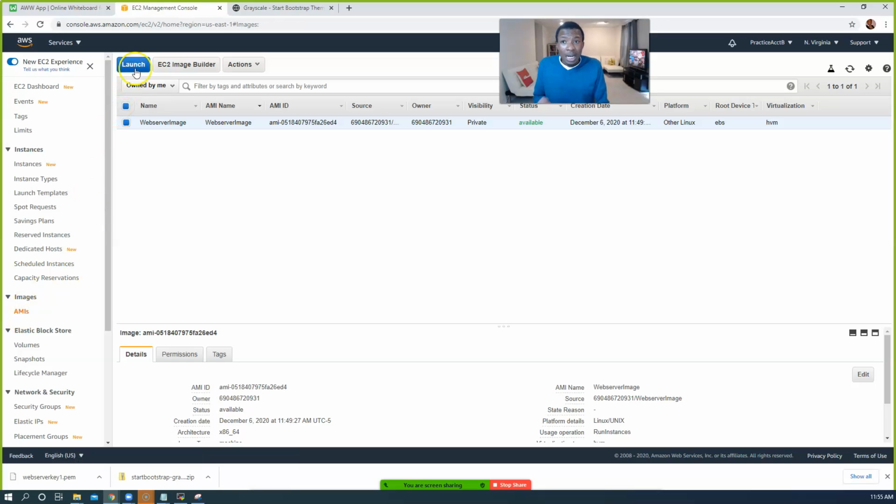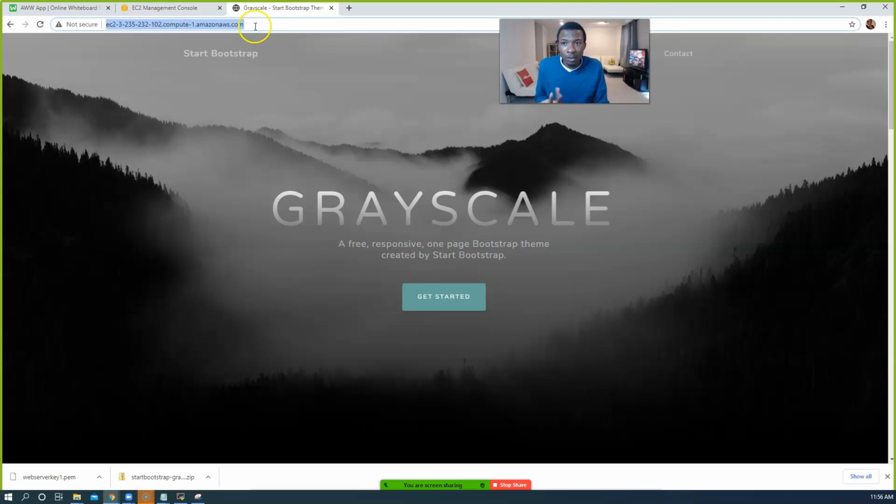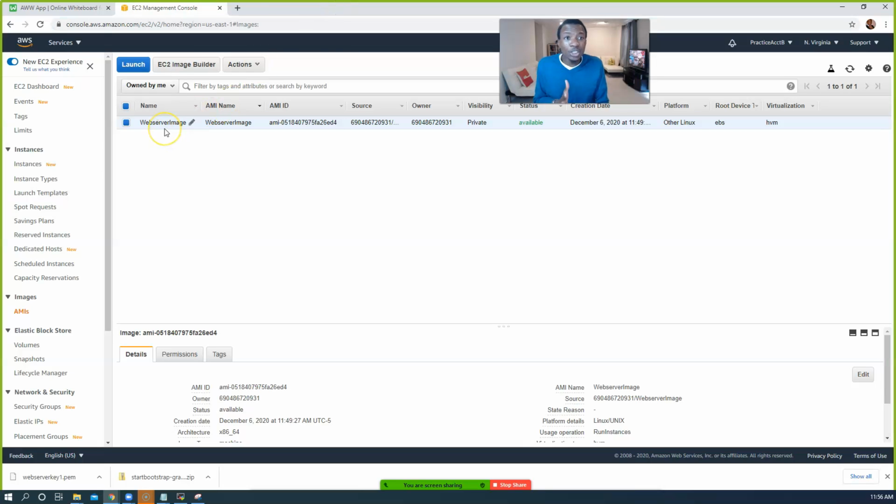Now, as you can see, we have our first server running here. I'm going to close this. And I want you to keep this in mind. This is the first web server we created. It ends in 102. You can also see this from the console. Let's just take note of this now, okay? Close that. Let's launch a new one.